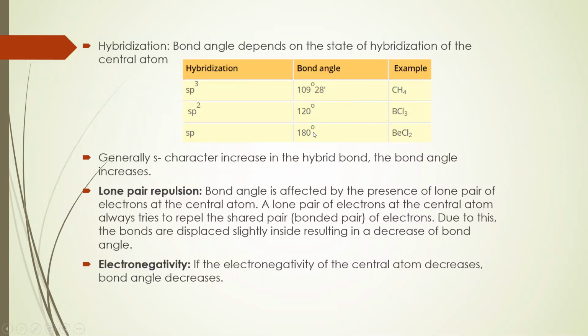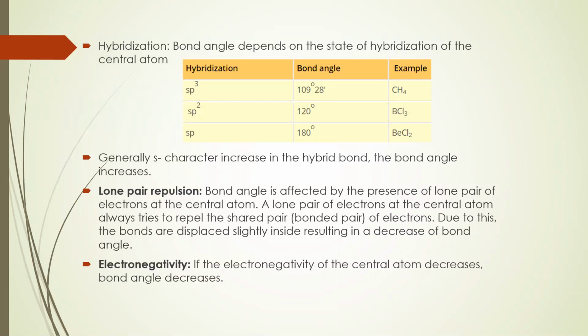Generally, as s character increases in the hybrid bond, the bond angle also increases. But s character and bond length are inversely proportional to each other, whereas s character and bond angle are directly proportional to each other.